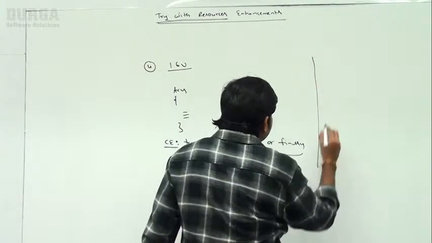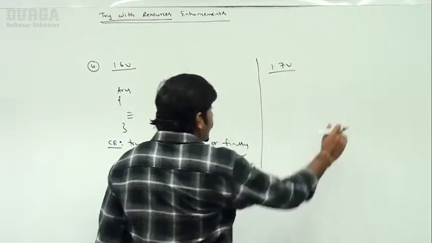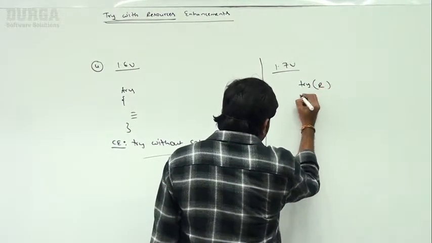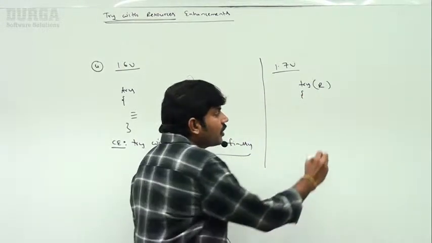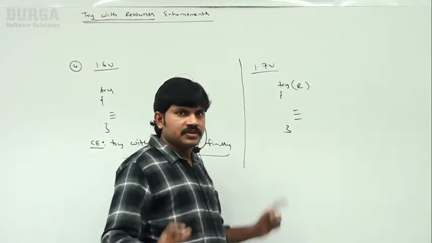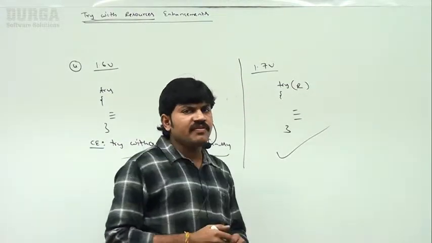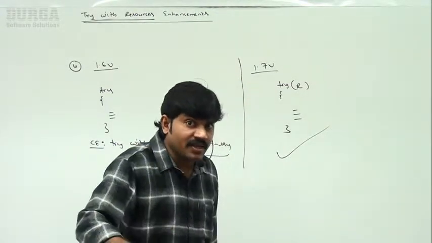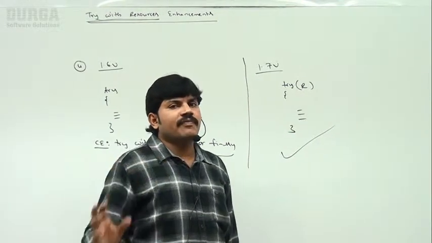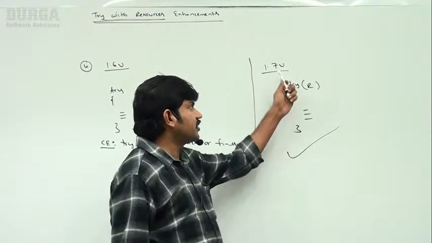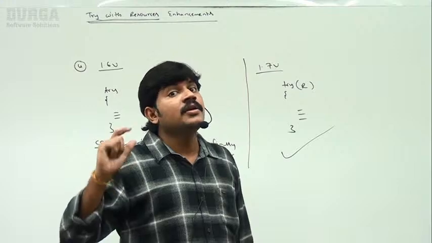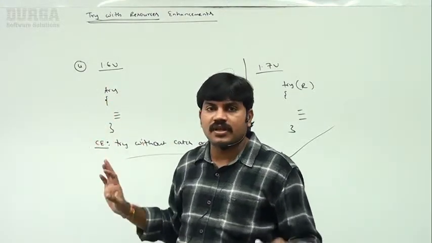But from the 1.7 version onwards, try with resources is available, right? Here we are not required to take a catch block or a finally block. Only this one is valid. Finally is not required. Even if you are not taking a catch block also, this syntax itself is valid. Try without catch or finally, valid syntax. In which version? 1.7 version. But where is it invalid? 1.6 version. Only try itself is invalid.